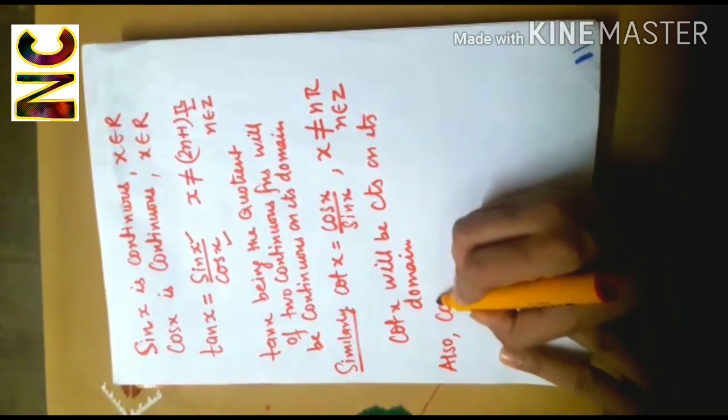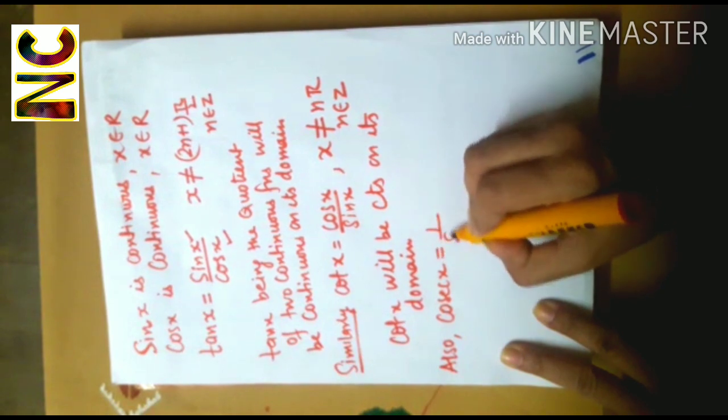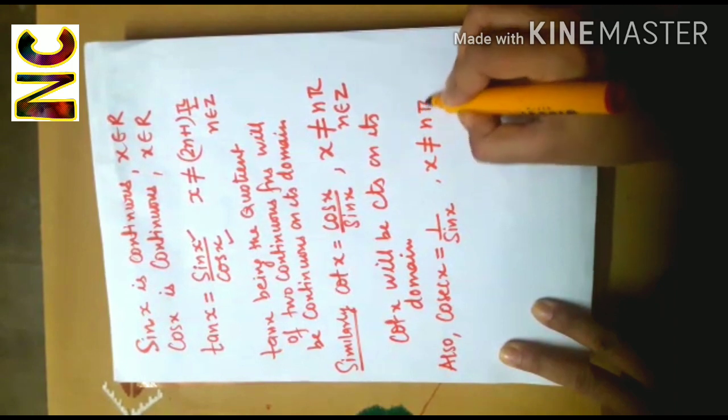Also, cosecant x, which can be written as 1 over sin x, where x is not equal to n pi.